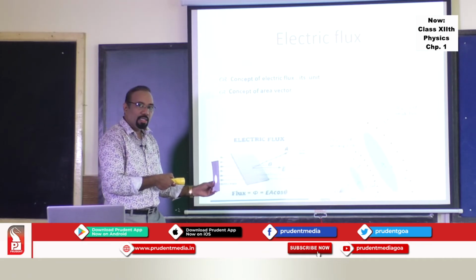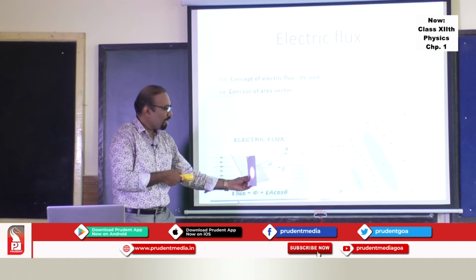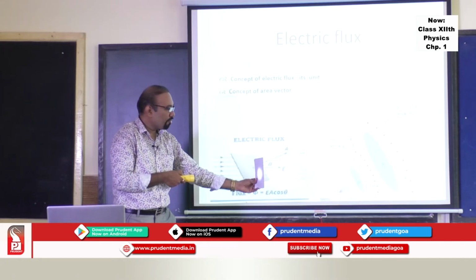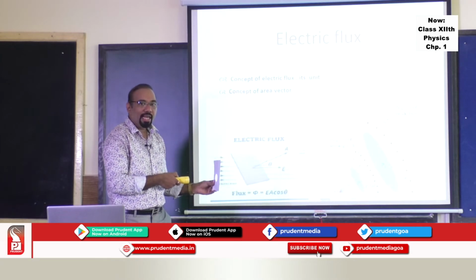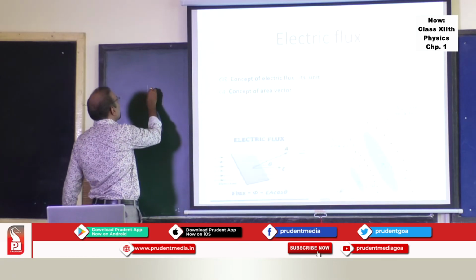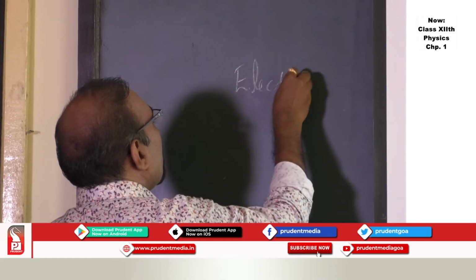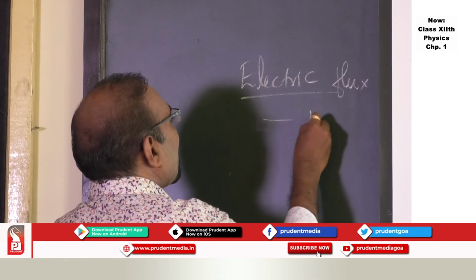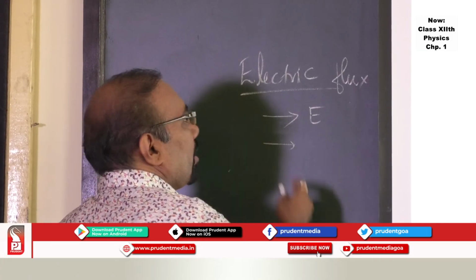If I hold the same element of the same area at a far distance, you will find electric lines of force going through this surface will be less. So it depends on electric field intensity. The first factor on which electric flux depends is electric field intensity.